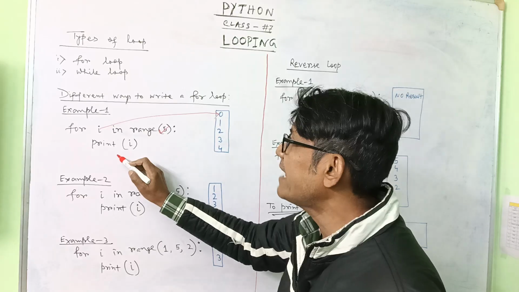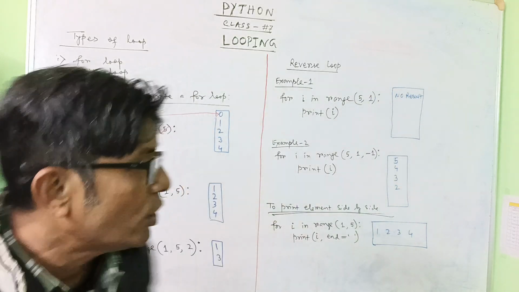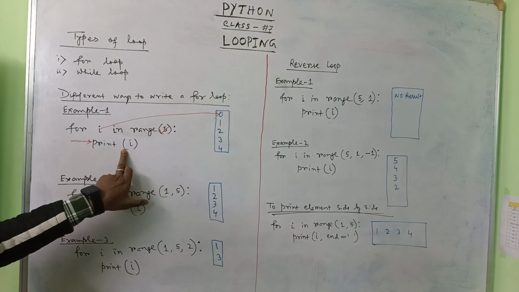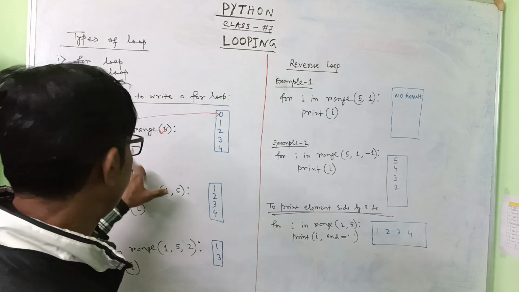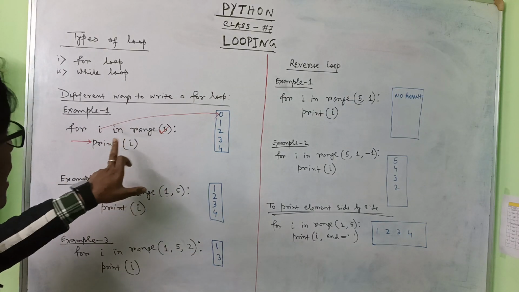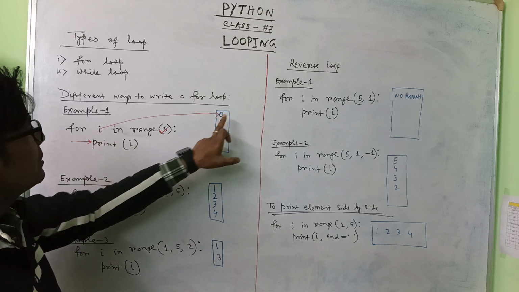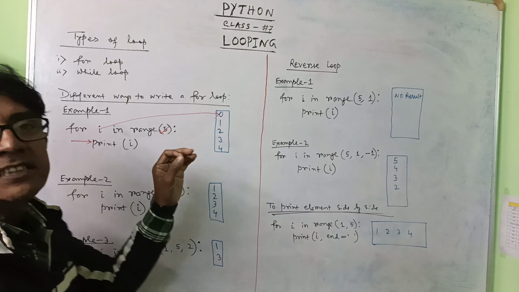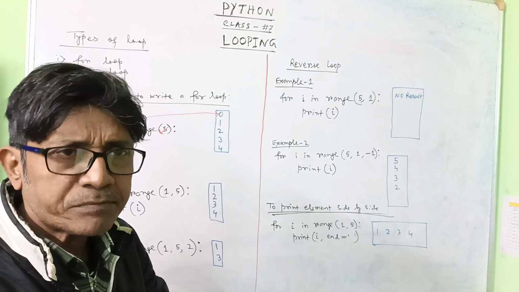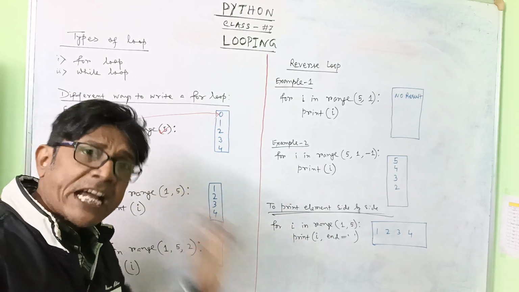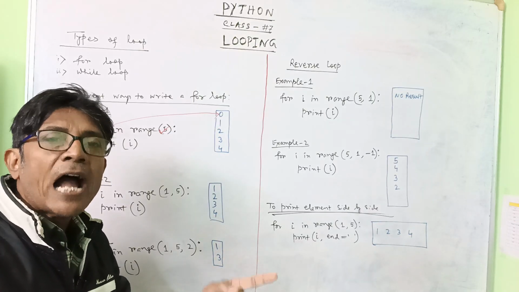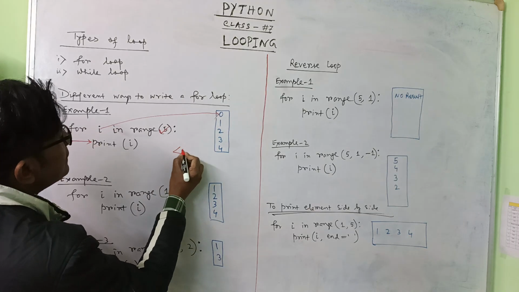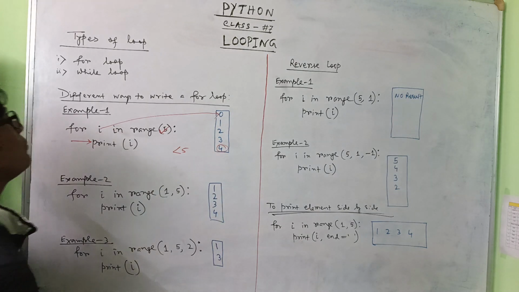How many times will this loop work? 5 times. You see that I have written only one line within the loop. This is a single line within the loop. That means this line will work 5 times. Now see how it will work. The value of i will first be 0, then 1, then 2, then 3, then 4. I have written the value 5. That doesn't mean that it will print up to 5. It will work 5 times. But the starting value will be 0 and the ending value will be less than 5. If you write 5, it means less than 5, so it will work up to 4.